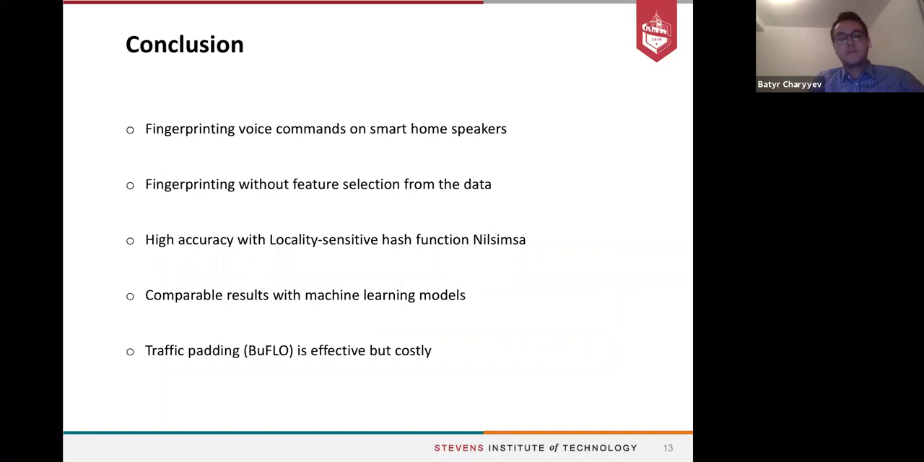To conclude, in this paper we focused on fingerprinting voice commands on smartphone speakers, and we proposed a technique which doesn't require feature selection. We observed that it achieves comparable or better accuracy compared to the machine learning models. We also evaluated the traffic padding technique and its impact on the accuracy of the fingerprinting methods. We observed that it can reduce accuracy significantly. However, it has additional costs, so new techniques should be developed.